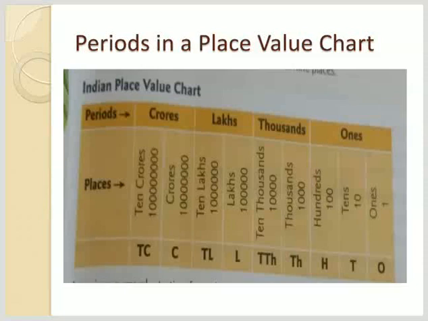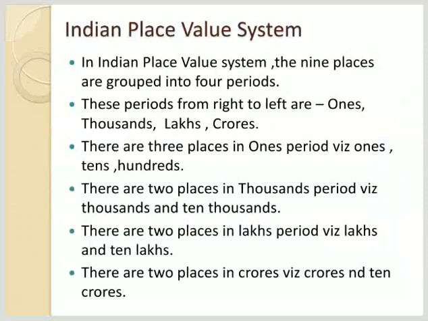So in the Indian place value system, 9 places are grouped into 4 periods. These periods from right to left are ones, thousands, lakhs and crore. There are 3 places in the ones period, that is ones, tens and 100. There are 2 places in the thousands period, that is 1000 and 10,000. There are 2 places in the lakhs period, lakhs and 10 lakhs. And there are 2 places in the crore period, that is crores and 10 crore.